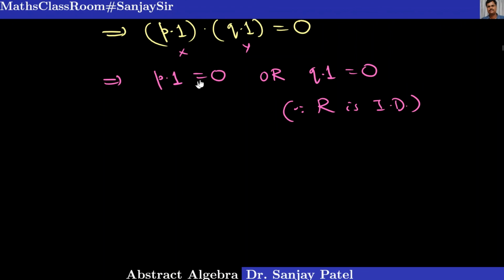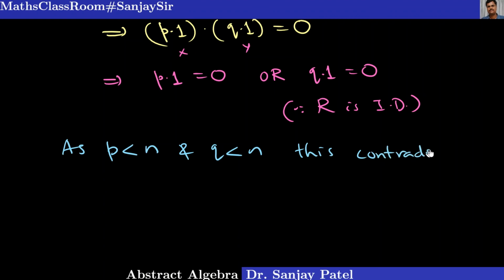So as p is less than n and q is less than n, this last result contradicts the result 2, that n is the smallest positive integer such that n into 1 equal to 0.